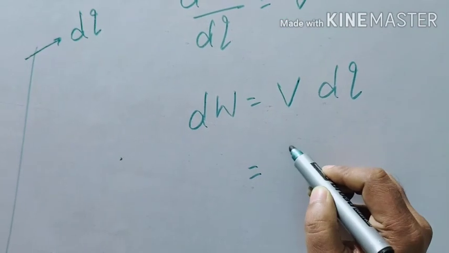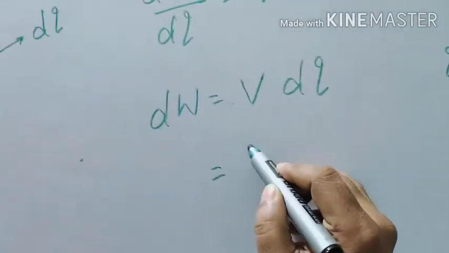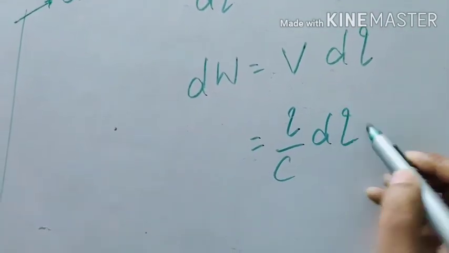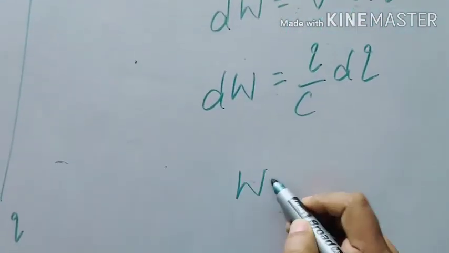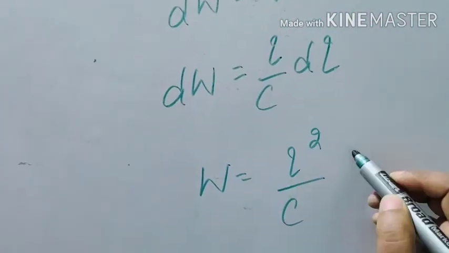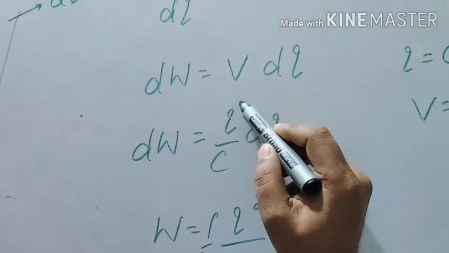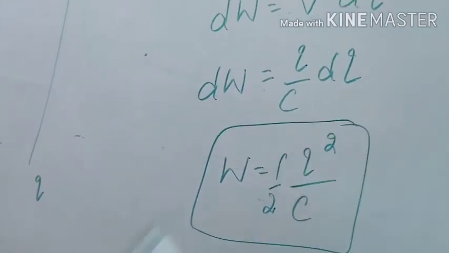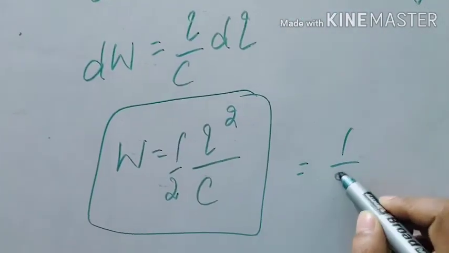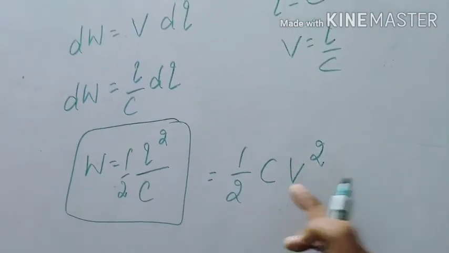Q is equal to CV, so V is Q by C. So this is Q by C into dq. You have differentiated, now you have to integrate it. If you integrate it, you will get Q square by C divided by 2, because its power is 1. After integrating, Q square by 2C. So this is the energy stored in the capacitor, a very common formula, 1 by 2 CV